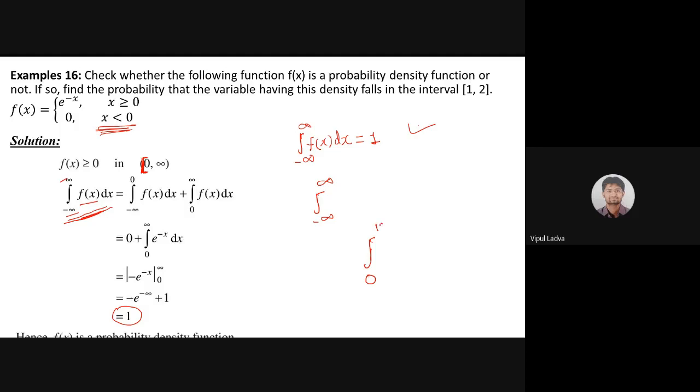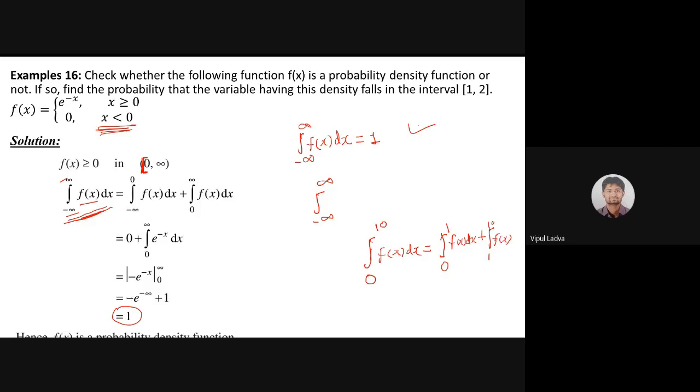If I'm looking for the integration of 0 to 10 of f of x dx, I can split it as 0 to 1 f of x dx plus 1 to 10. It will be totally fine.